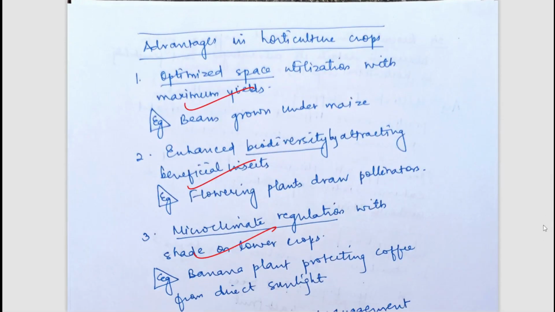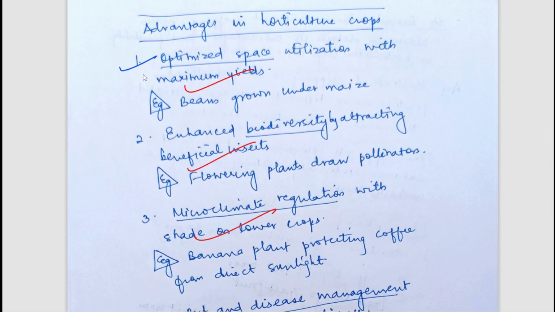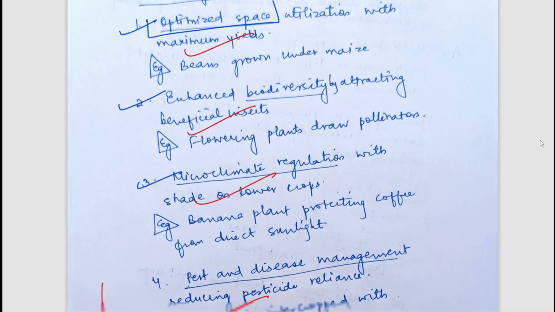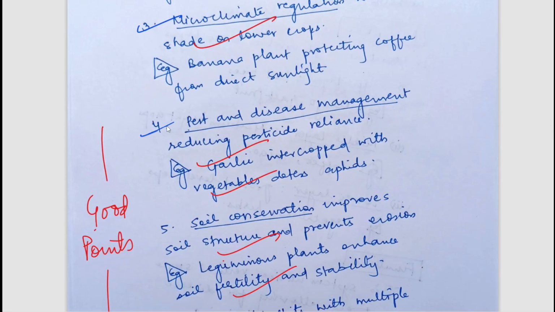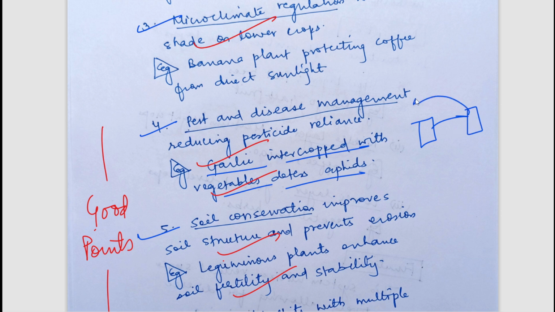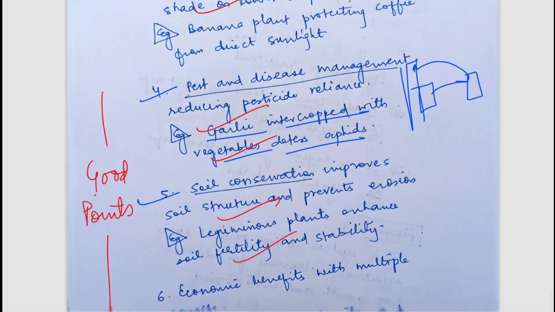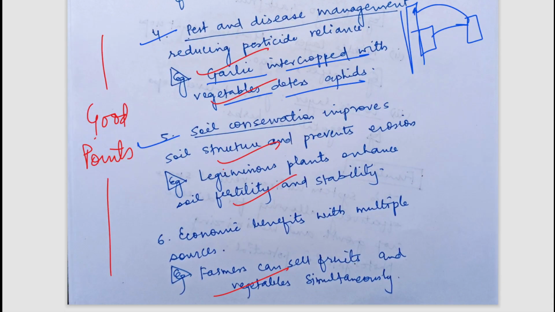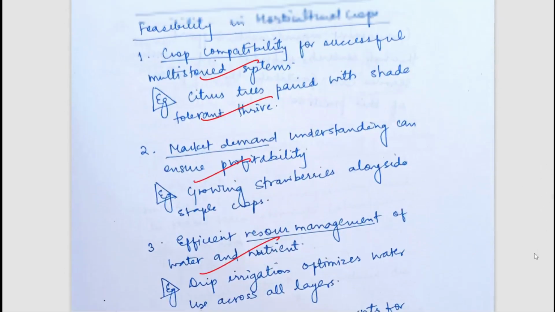Now, what are its advantages in horticulture crops? Obviously, less space will be required, so it will optimize space nicely. It will enhance biodiversity. Microclimate regulation will be there. Pest and disease management should become easier. Although it adds a problem also, many times, for example, garlic intercropped with vegetables deters aphids. So one crop may not be suitable for another pest, and due to that the pest does not go to the other crop also. So that could be an advantage. So it has both points, advantages and disadvantages. Well written points and well written examples.